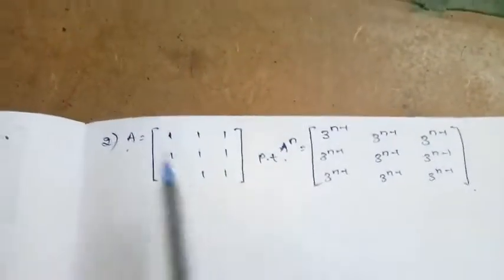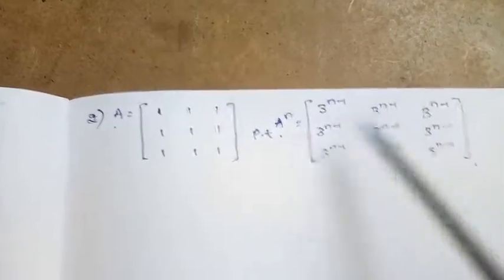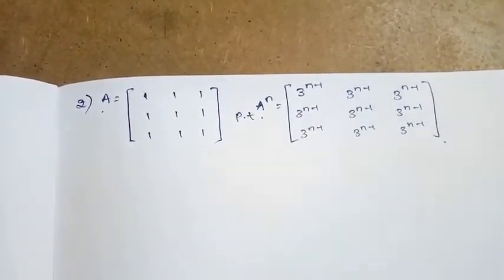So this is our second question of the miscellaneous exercise. The matrix A is nothing but full of 1 1 1, and we need to prove that A^n is equal to 3^(n-1), which is distributed to all the elements.